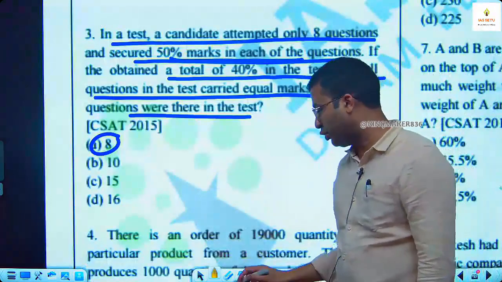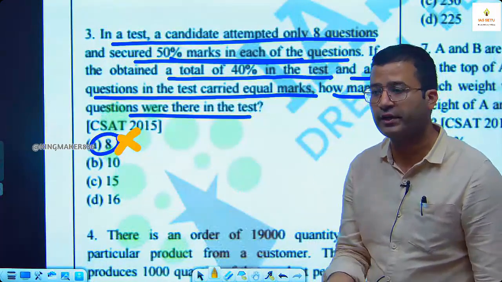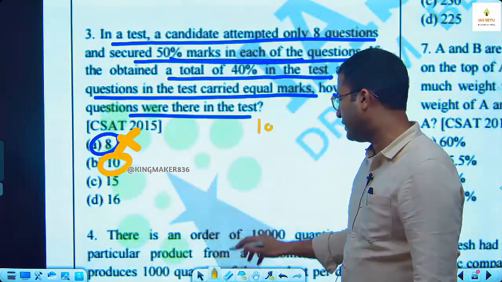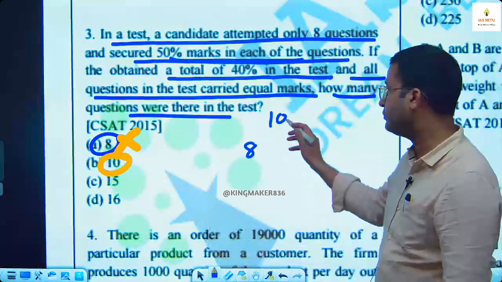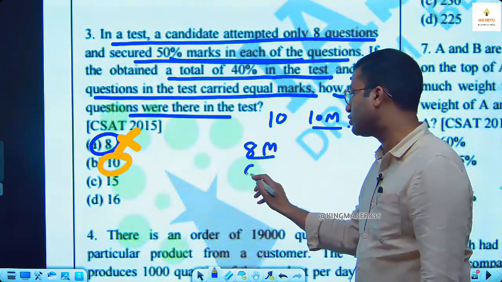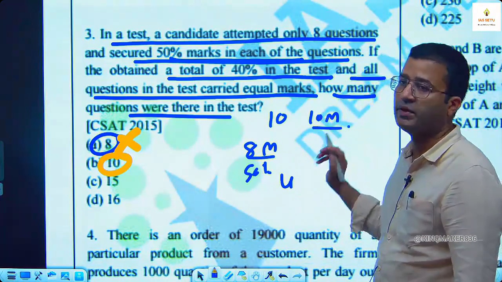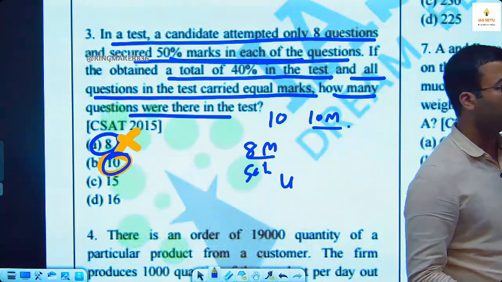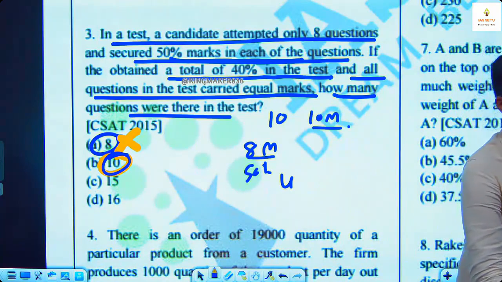Second method, you can use answer option. 8 not possible, क्योंकि 8 तो मैंने खुद अटेम्प्ट किया है. There were some questions which I have not attempted. So you try the next answer option, 10. Let us assume there were total 10 questions. Out of 10, 8 I have attempted, and we assume each question has 1 mark. So there is a test of 10 marks. Out of 8 marks, I score 50%. What is 50% of 8? 4, and 4 is 40% of 10. Perfect. It means actually there were 10 questions in the test. Out of 10 questions, I have attempted only 8. Fine.